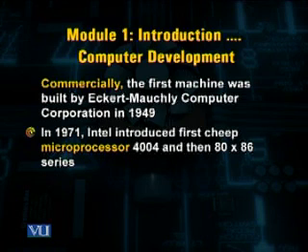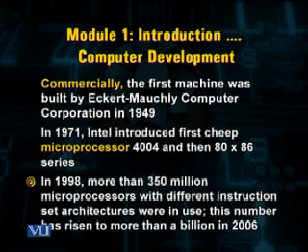It was a 4-bit microprocessor. The developments in electronics was so rapid that in 1998, more than 350 million processors with different types of instruction set architecture were available in the market. And this number is increasing according to the Moore's law. And in 2007 or 8, this number has reached to billions of microprocessors available in the market.